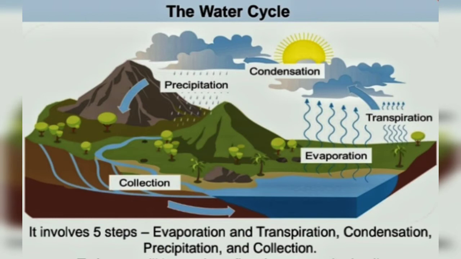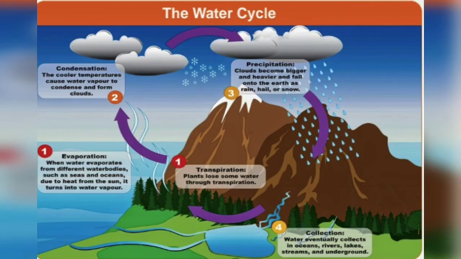Now let us see the water cycle. It comprises 5 steps: evaporation, transpiration, condensation, precipitation and collection. All the 5 steps are explained here.